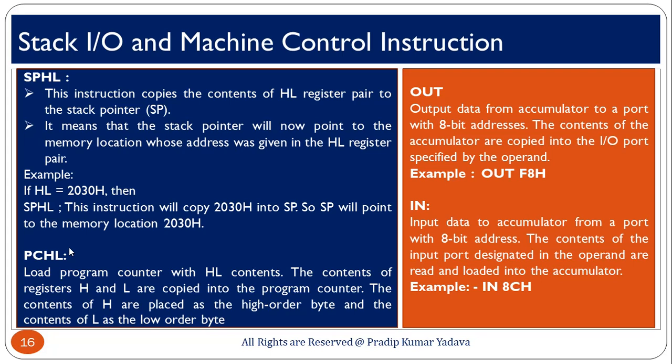OUT outputs data from the accumulator to a port with an 8-bit address, the content of the accumulator is copied into the input output port, and in the case of IN, data is input to the accumulator from a port with an 8-bit address, the content of the input port designated in the operand is read and loaded into the accumulator. So, here in case of OUT we are fetching the data from the accumulator, in case of IN we are inserting data into the accumulator. So, my friend, this is all about machine control and stack input output control in the 8085 microprocessor.